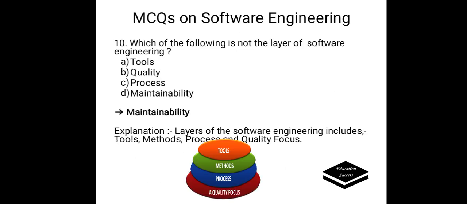Which of the following is not the layer of software engineering? Options are A. Tools, B. Quality, C. Process, D. Maintainability. Correct answer is maintainability, because layers of software engineering include tools, methods, process and quality focus.